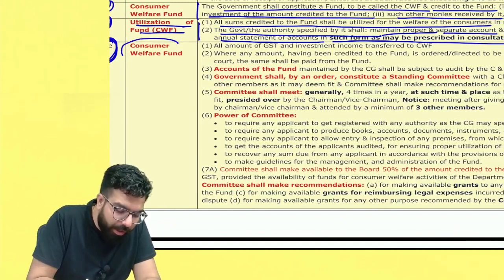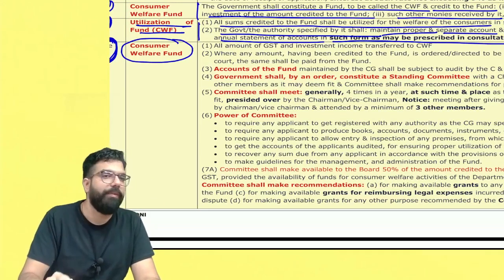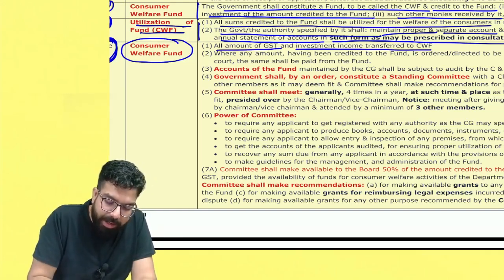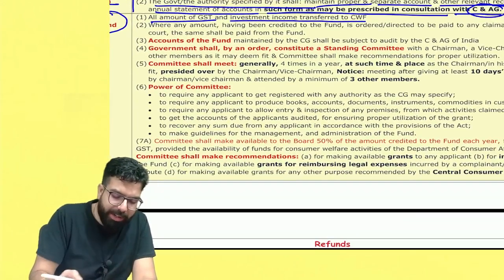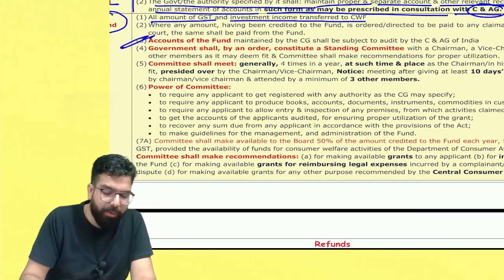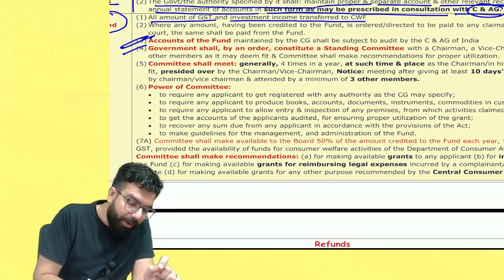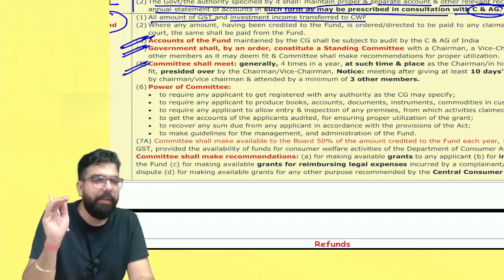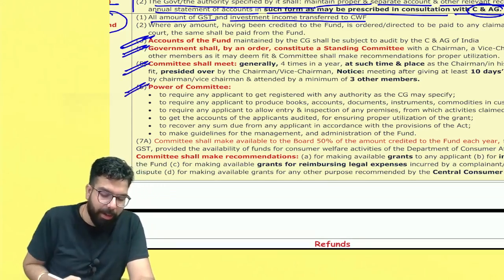Rule number 98 talks about the consumer welfare fund. Sir, they are telling that in the consumer welfare fund all the amount of GST will be credited and investment income also will be transferred to the consumer welfare fund. Besides this, they have told that accounts of the fund will be maintained by the central government, audited by the C&HE. Government will constitute a standing committee. Standing committee will meet how many times? 4 times in a year. Right, everyone? They have told about the powers of the standing committee also.